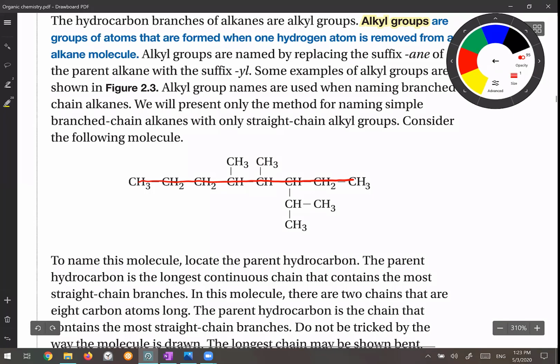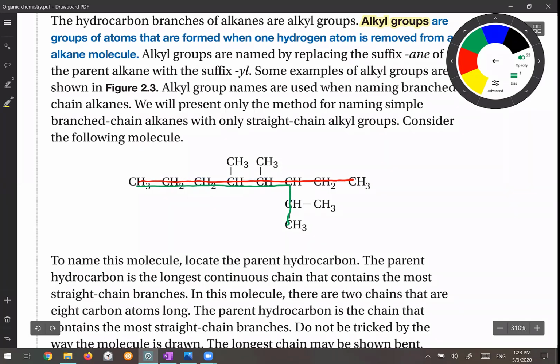Also, I can have this one as the longest chain: 1, 2, 3, 4, 5, 6, 7, 8. This one has 8 carbons as well. This one also I can choose as the parent: 1, 2, 3, 4, 5, 6, 7, 8. The blue one and the green one are almost the same. Okay, they are exactly the same actually, because in both of them CH3 is connected to this carbon. So I only choose between these two.